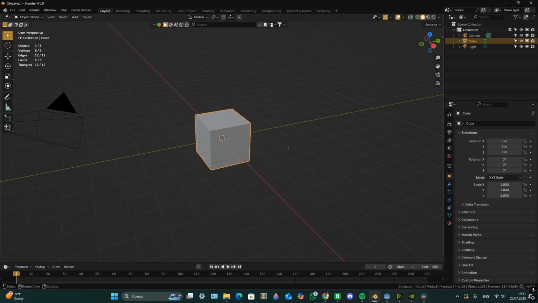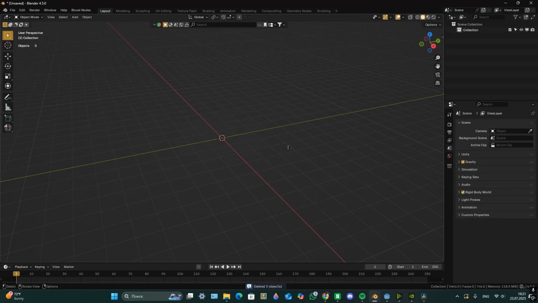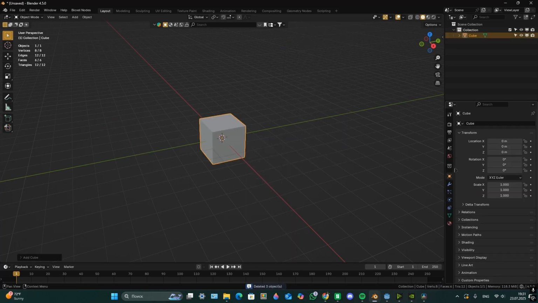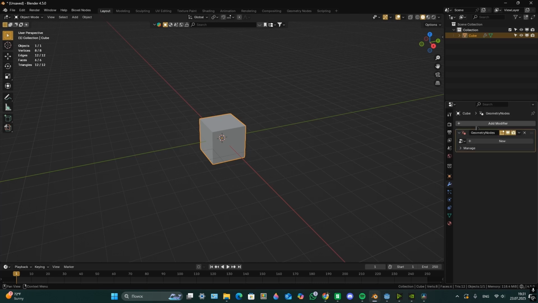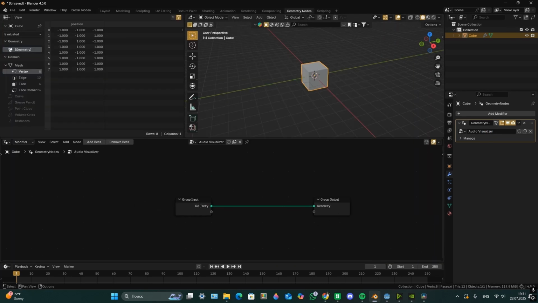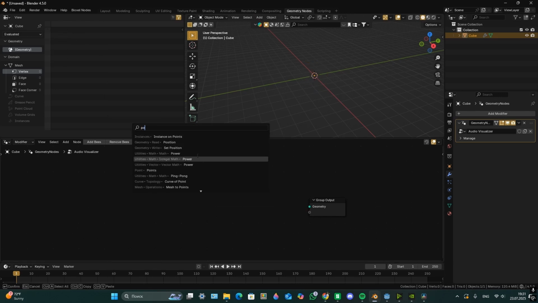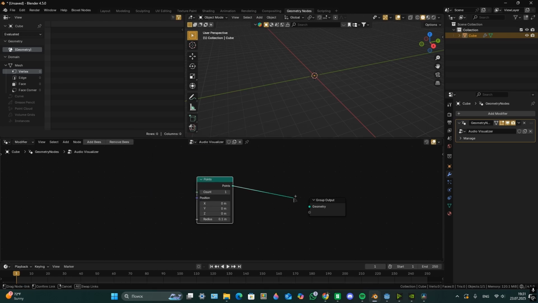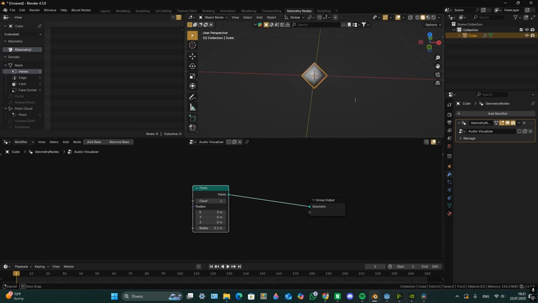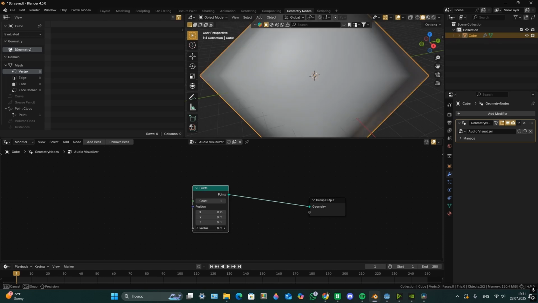Now delete all and then create any object. I will make a cube, then add modifier geometry nodes, and there I'm just going to make a name audio visualizer. Then go to geometry nodes, delete group output input, and then create points node. Put points into geometry. Then you have a point in the viewport. You can move that with position. Also, you can change radius and the count of that.